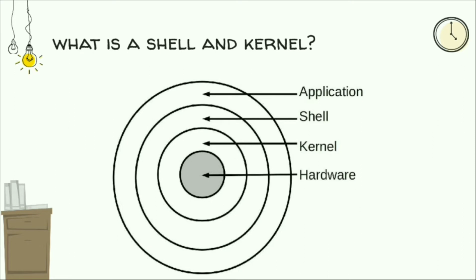Application may be system software or application software. And shell is a command interpreter in an operating system such as Unix and Linux. It is a program that executes other programs. A shell provides ways to interact with the underlying operating system kernel for the user, and it is similar to a fruit with a shell on the outside and the core kernel on the inside.